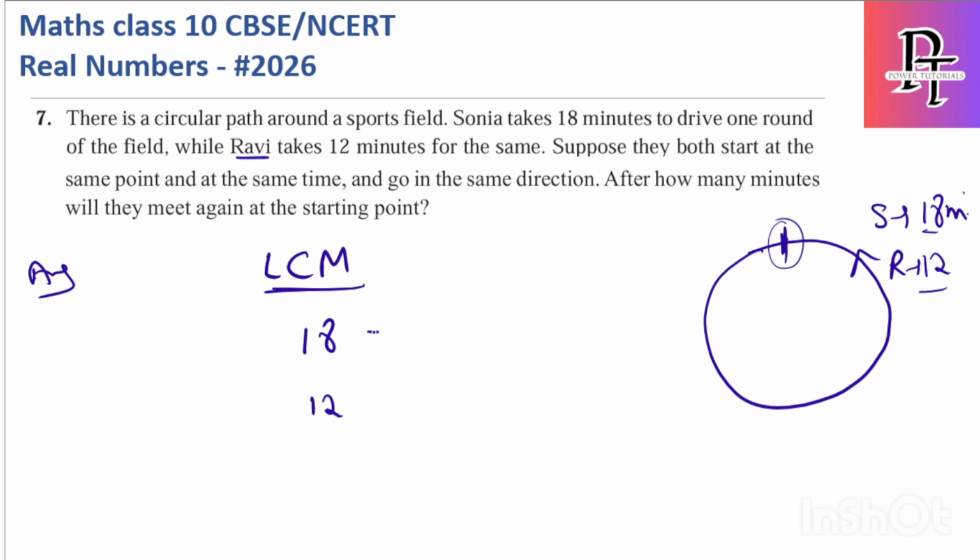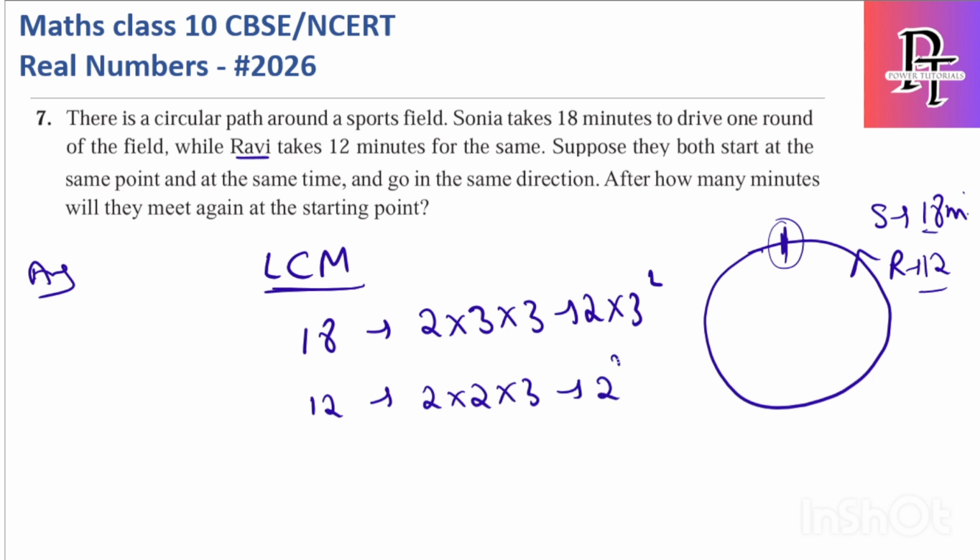We'll do the prime factorization method. 18 I can write as 2 into 9, so 2 into 3 into 3, which is 2 into 3 square. What about 12? I can write it as 2 into 2 into 3, because 4 3s are 12. So the LCM is 2 square into 3 square, which is 4 9s are 36. So at every 36th minute, both will have the same value.